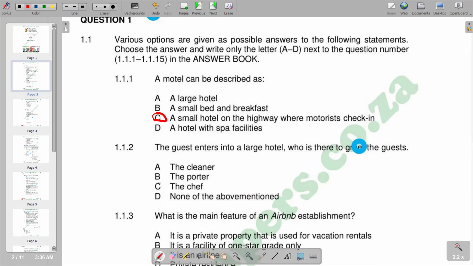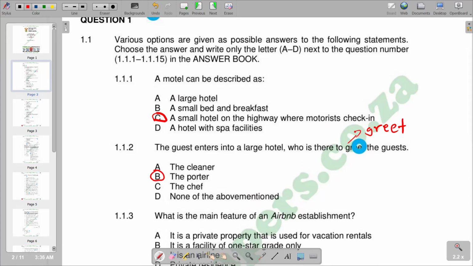So moving on to the next question, which is 2. The guest enters into a large hotel. Who is there to greet the guest? Obviously here we have the term greet. We are given different options: cleaner, porter, the chef, none of the above mentioned. The correct response is B, which is the porter.